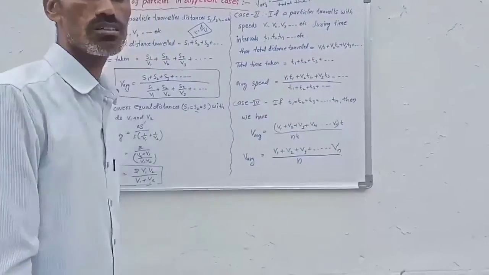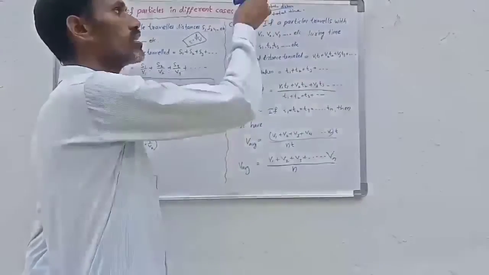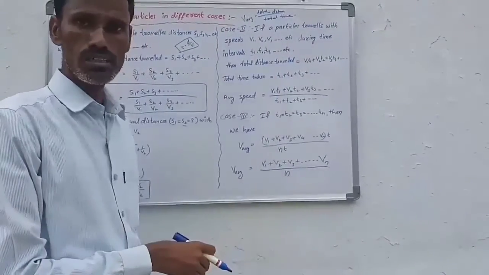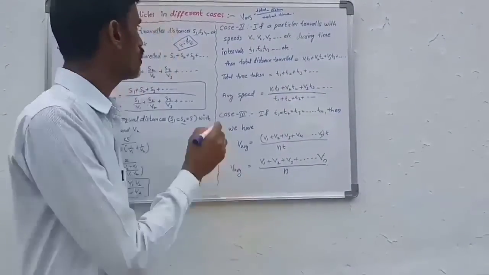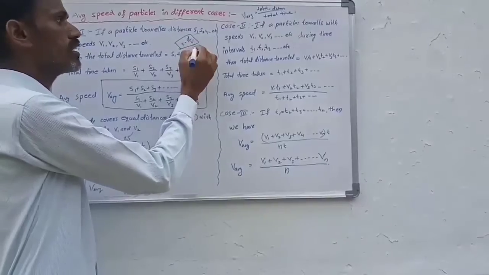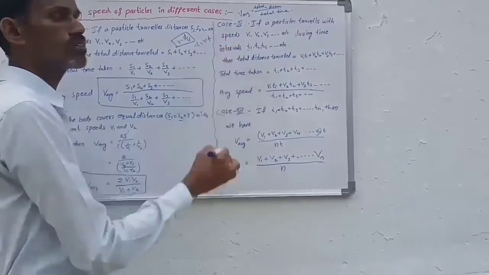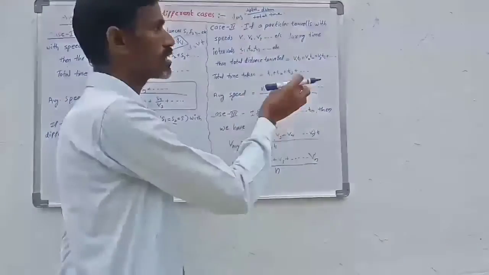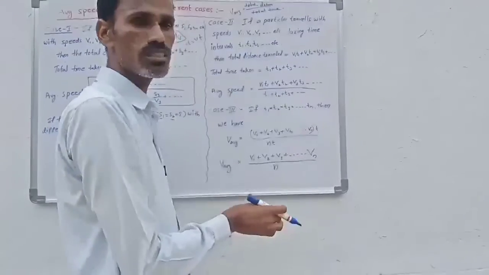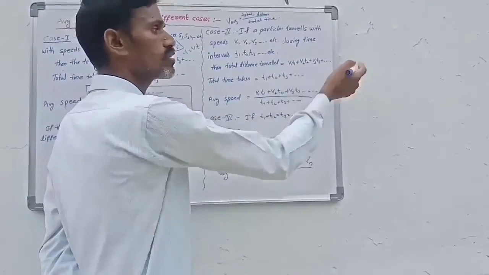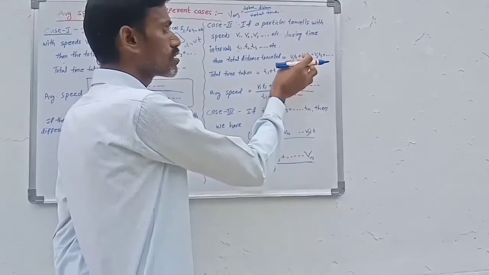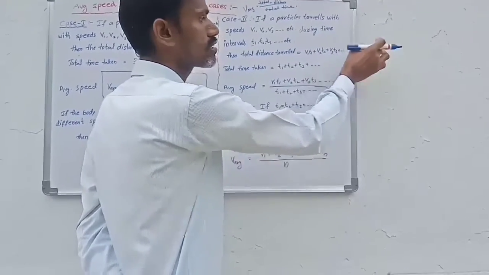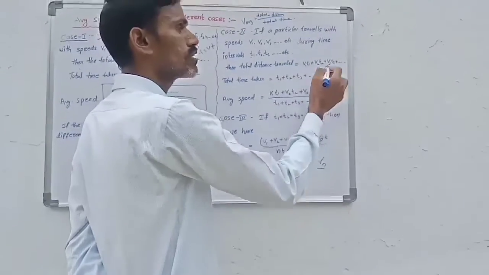Now we find average velocity. So here also the generally used formula is total distance traveled by total time taken. So from this data we find the total distance traveled. What is the total distance? Distance is equal to velocity into time. So v1 into t1 is the distance traveled in the first t1 seconds. v2 into t2 is the distance traveled in t2 seconds, and so on. So the total distance traveled is the distance traveled in t1 seconds plus the distance traveled in t2 seconds, the distance traveled in t3 seconds, and so on. So that is v1 t1 plus v2 t2 plus v3 t3.